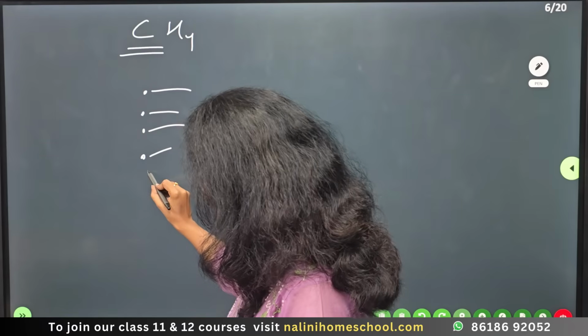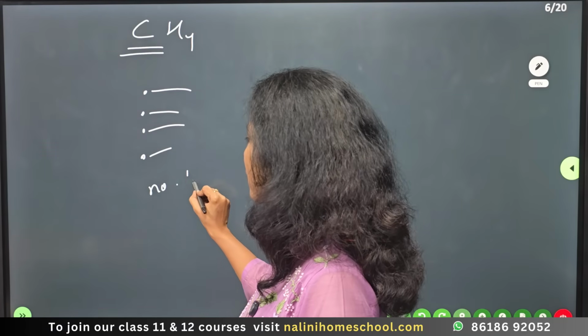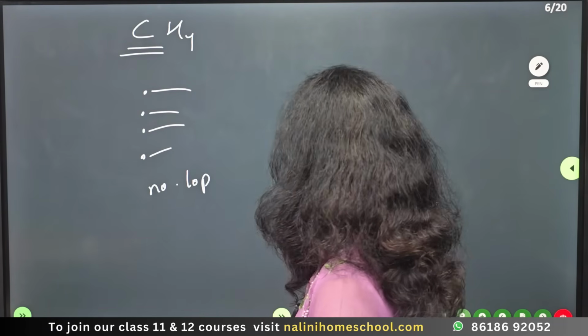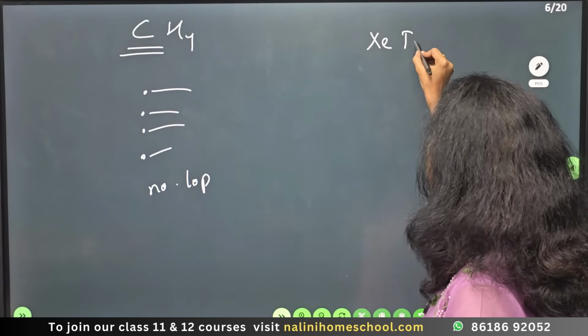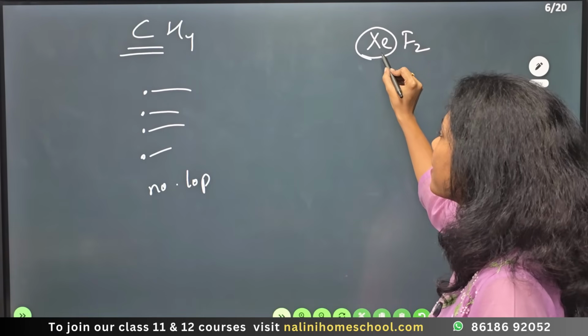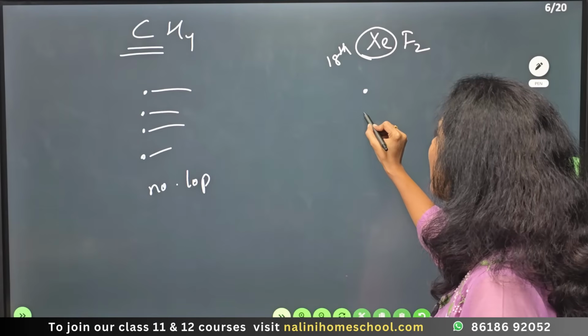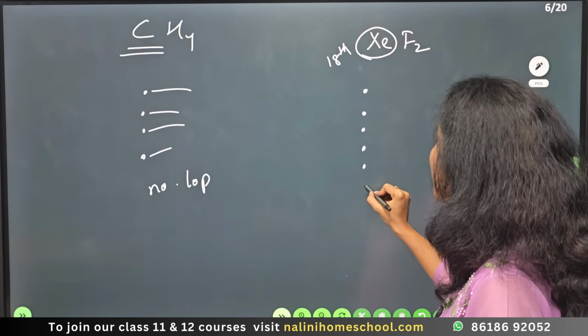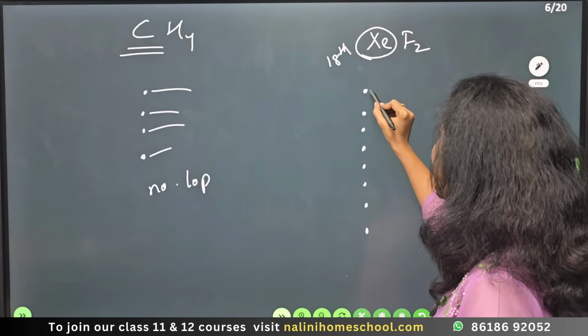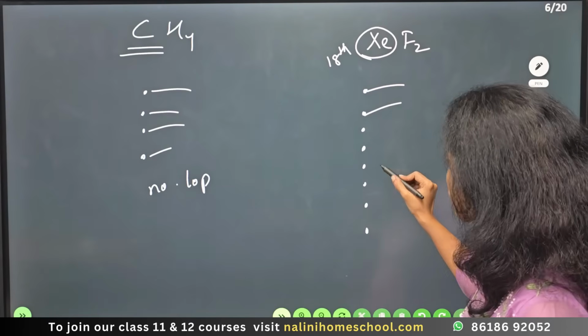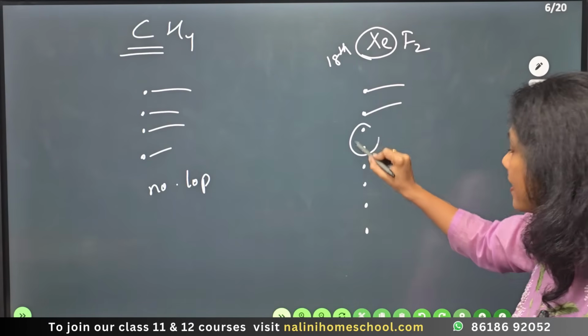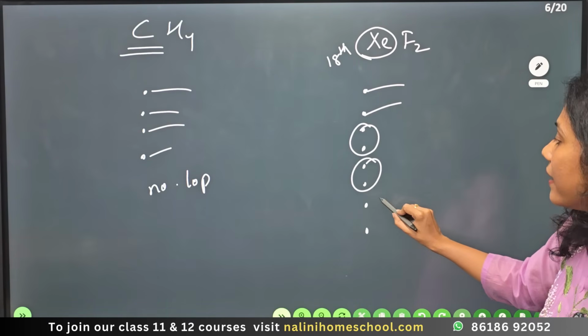Do you have any lone pair? No lone pair. Say for example XeF2 is there. What is the central atom? Xenon. Xenon belongs to the 18th group. How many valence electrons does it have? 8. How many side atoms? 2. So 2 must have been used. Do we have lone pairs? Yes, this is one lone pair, second lone pair, third lone pair.